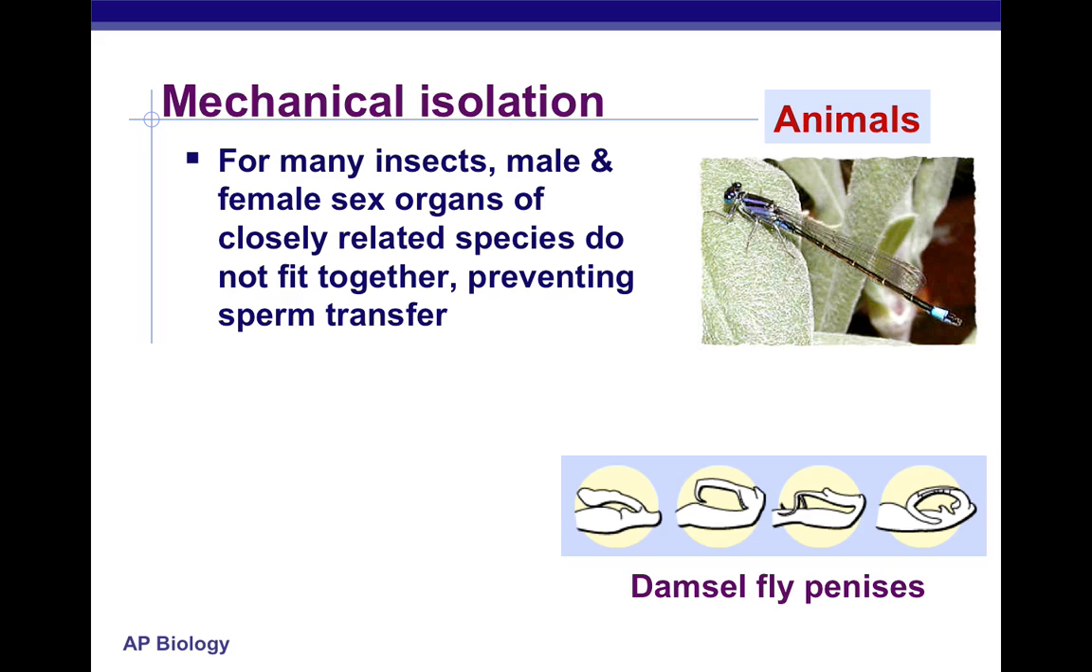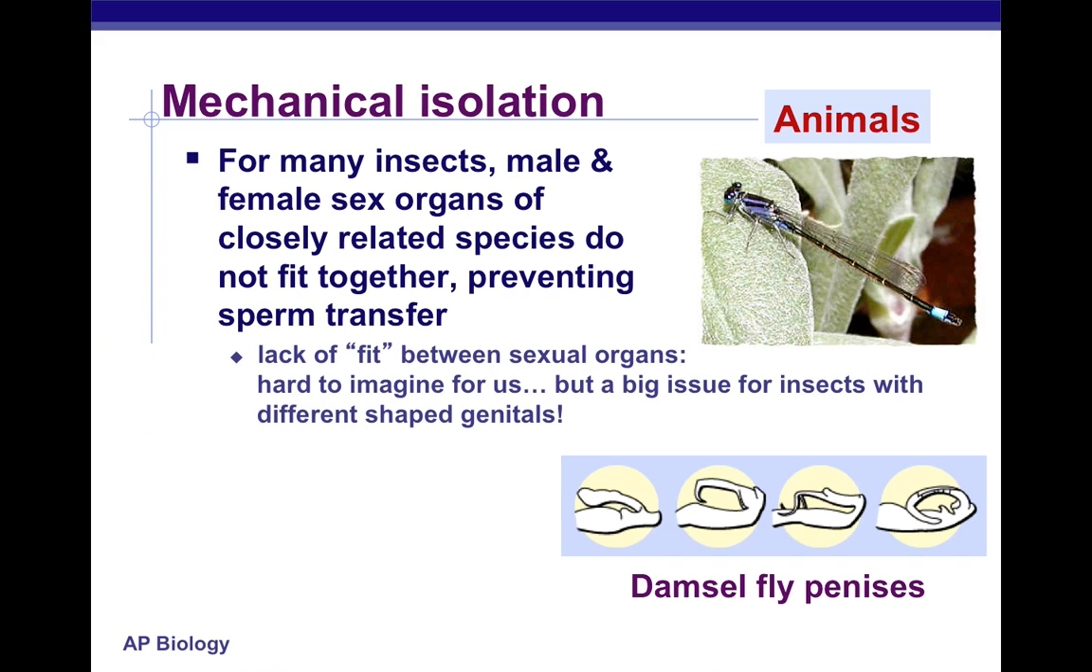Mechanical isolation, again, more examples of this. The female or male sex organs of closely related species don't fit together. Therefore, there's no sperm transfer. Therefore, there's no breeding that exists. So again, isolation is the key here. Isolation from each other. Different ways you can become isolated.